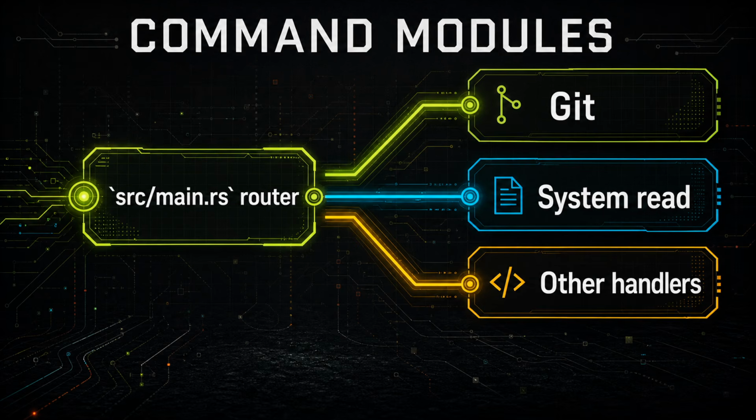Git has its own module. System read behavior has its own module. Other tool families get their own handlers. That matters because command output is not one language. Take a Git status, a PyTest traceback, and Kubernetes logs. They have different contracts. Right. The architecture you should picture is parse, route, execute, filter, print, track. Nice. That is the whole episode in 6 verbs.